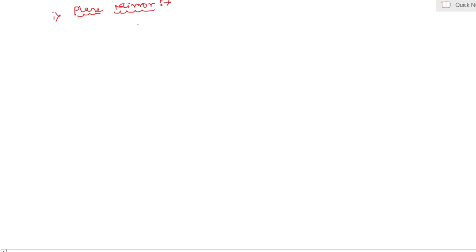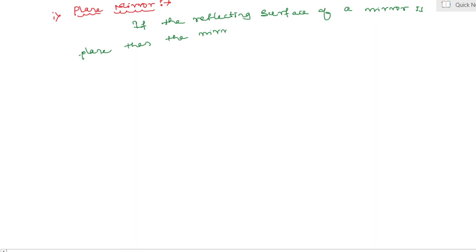Yes, if the reflecting surface of a mirror is plane, then the mirror is called a plane mirror.